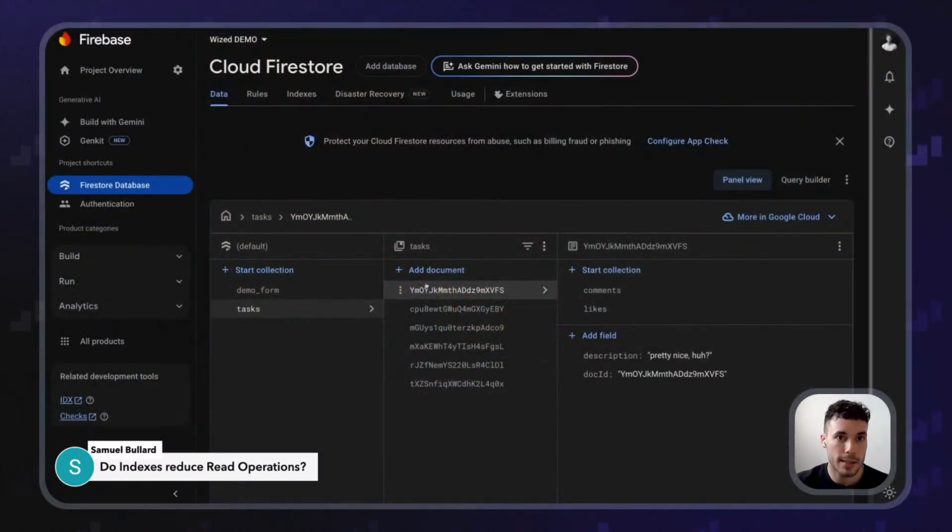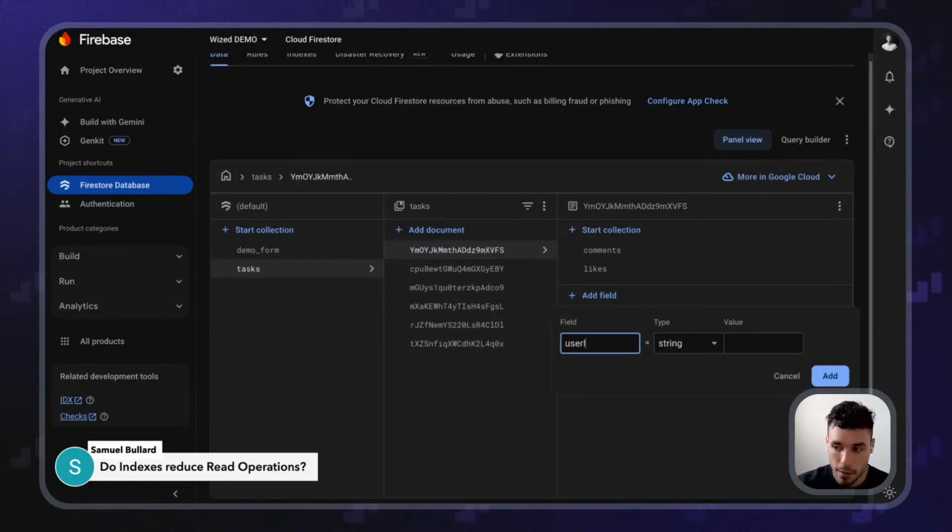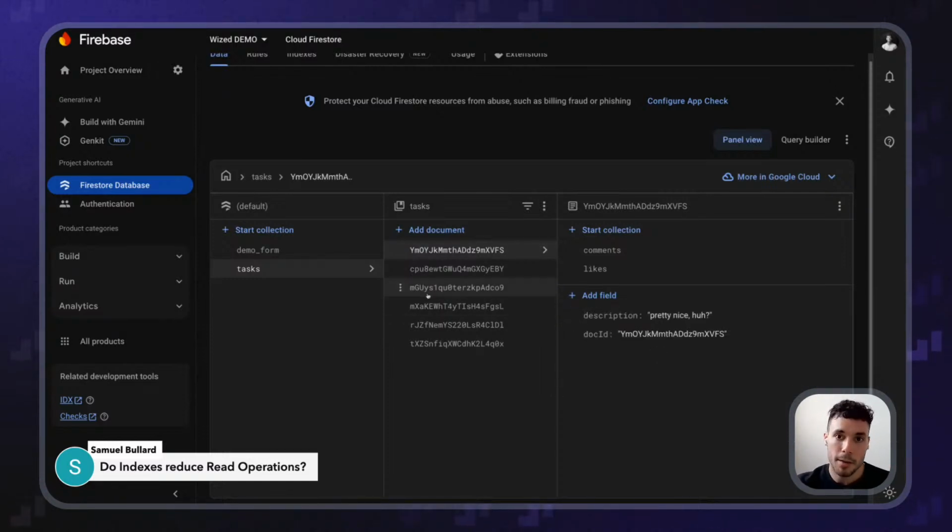When you are doing, for example, get me all the tasks that belong to a specific user, right? Imagine that's going to happen in the next live stream. In the next live stream, I'm going to add an additional field for the tasks, something like user ID, so then we can log in and only get the tasks for a specific user. Now imagine I'm making a query, saying, hey, get me all the tasks that belong to my user ID.